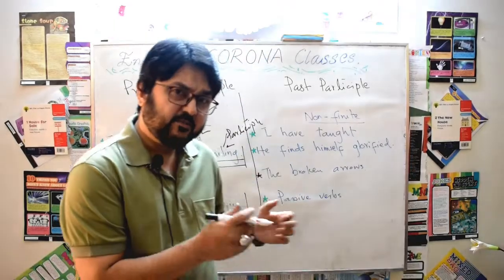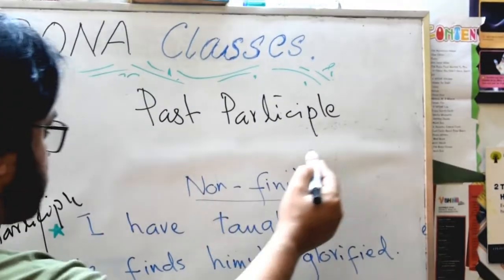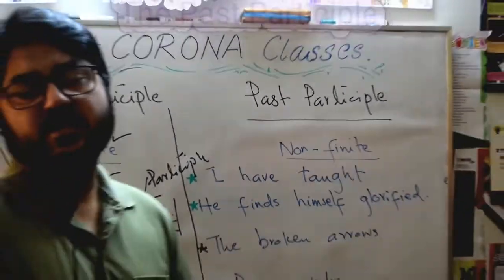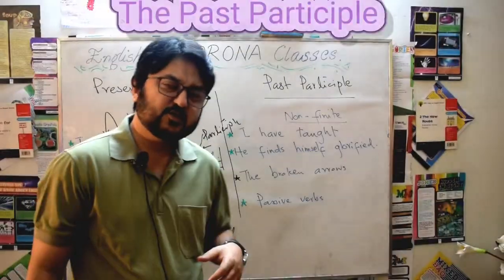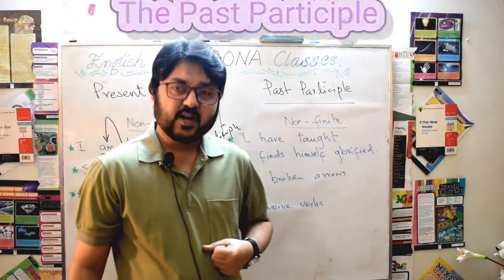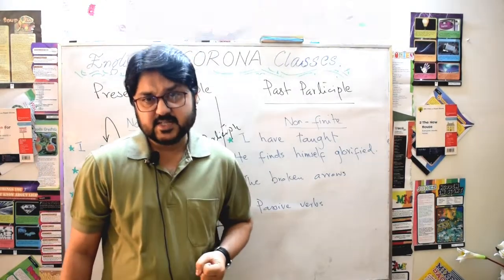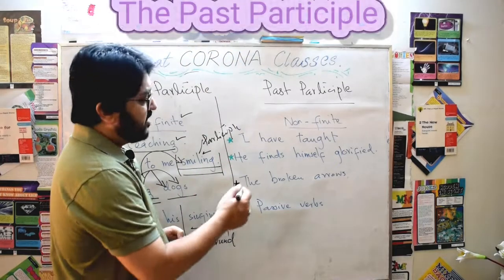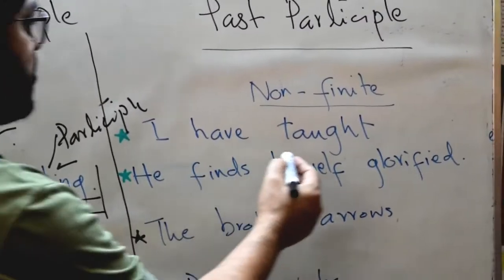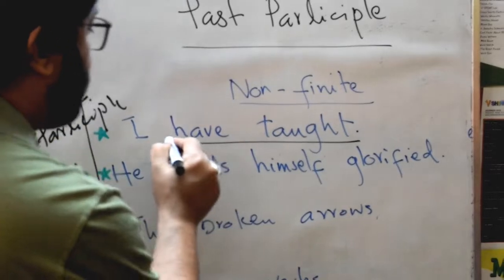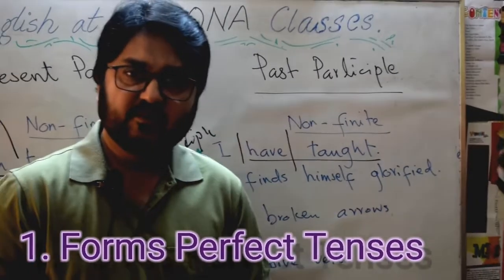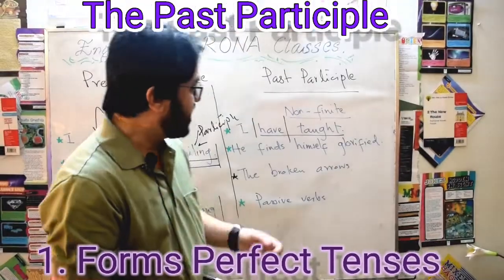Now come to the past participle. We saw 4 uses of the present participle, and now we are going to see the 4 uses of past participle. It means the past participle is also used in 4 different ways. Number 1, I have taught.